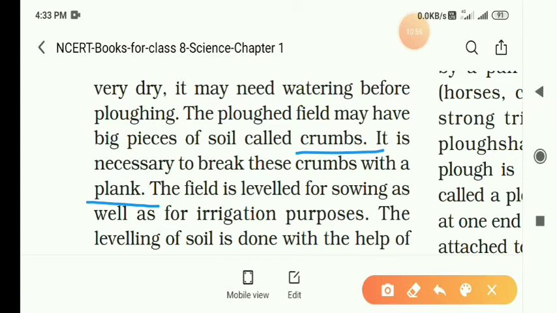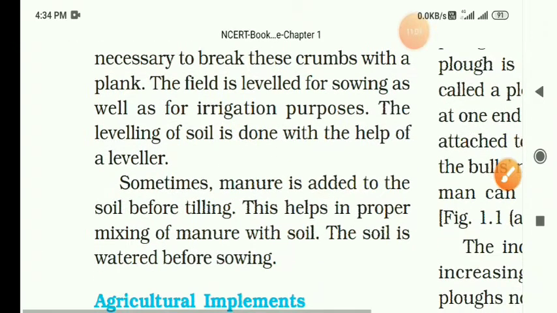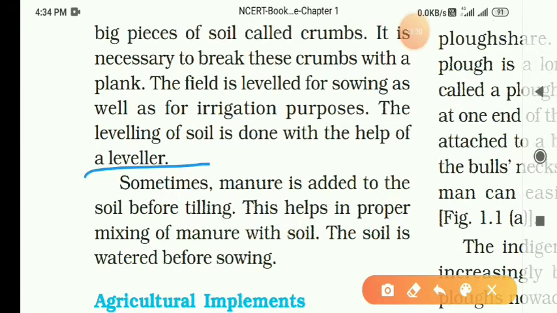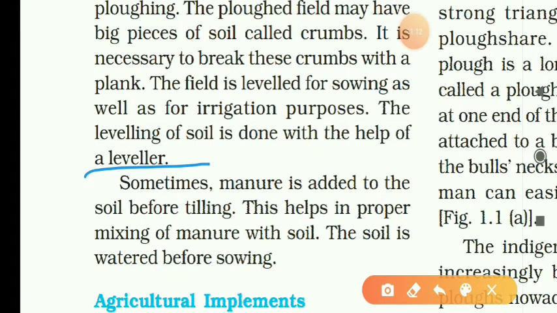The field is leveled for sowing as well as for irrigation purposes. The leveling of the soil is done with the help of a leveler. See, leveler. So the big pieces of soil called crumbs should be broken by the use of a plank, and afterwards the field is leveled before sowing. That should be done by the leveler.